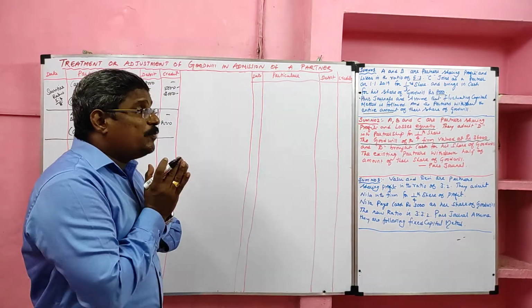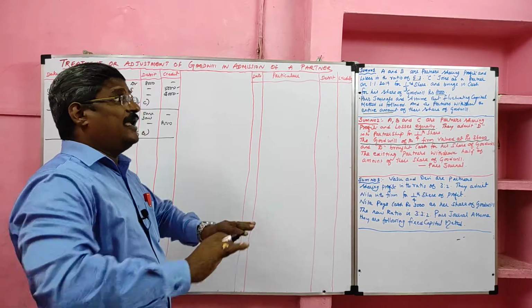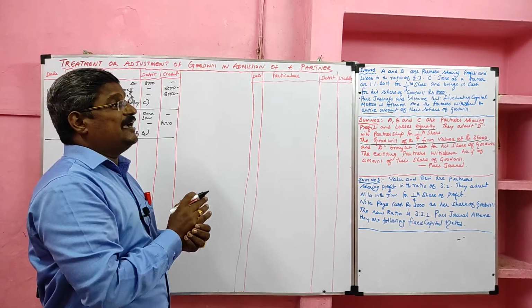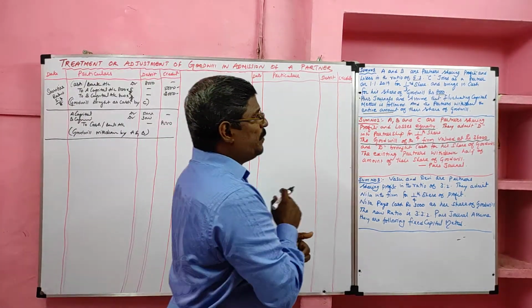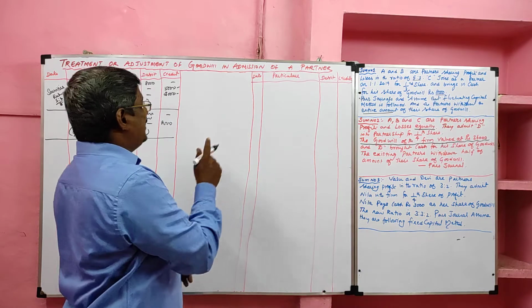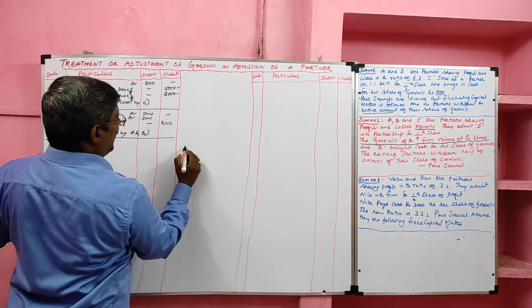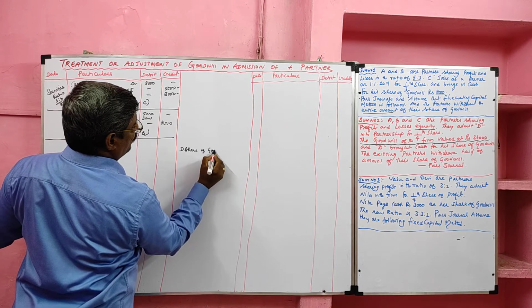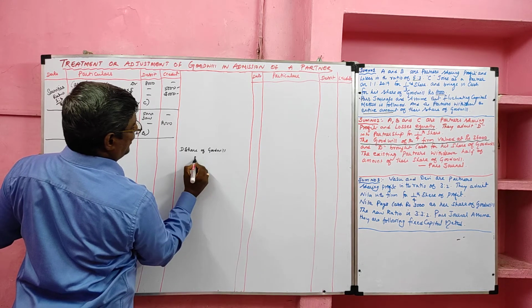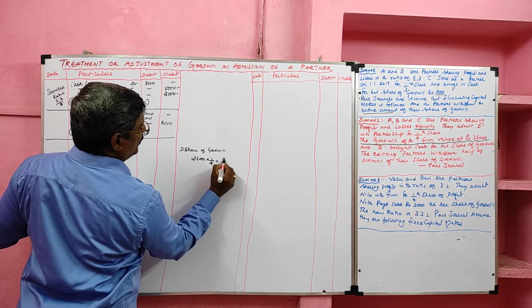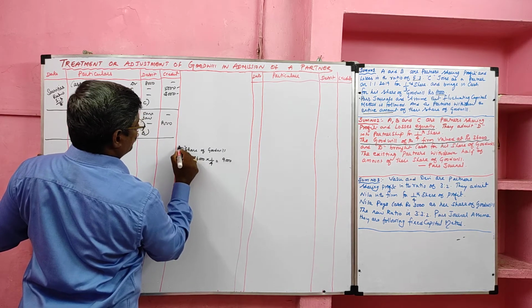Here the new partner's goodwill is not given, the entire firm's goodwill is given. So the entire firm's goodwill is how much? 36,000. The new partner is D. So we have to find D's share of goodwill. We know the entire value of the goodwill is 36,000, D's share 1/4. So D's share of goodwill is Rs. 9,000.